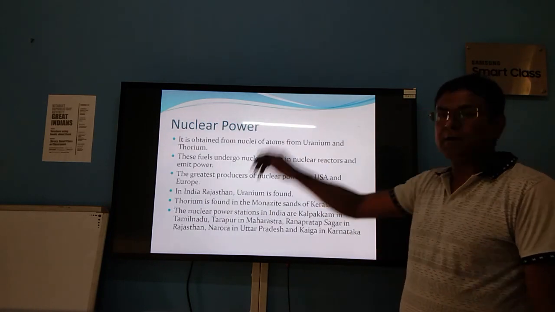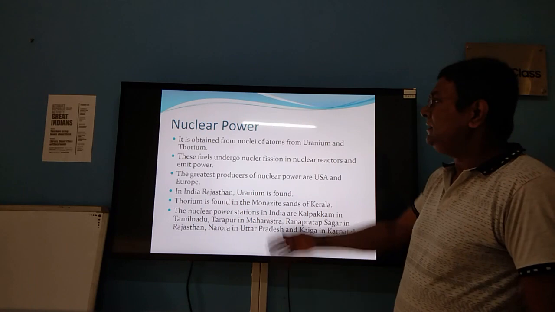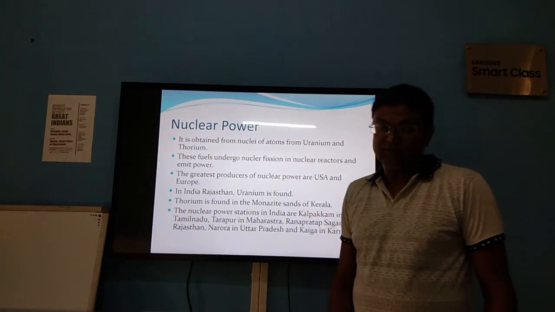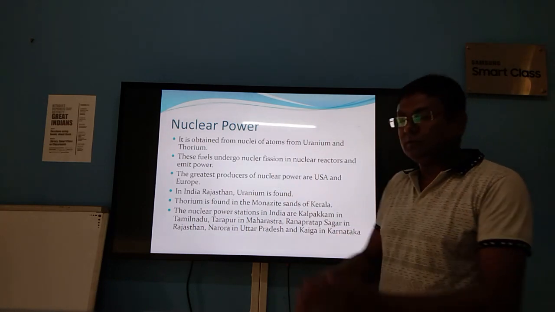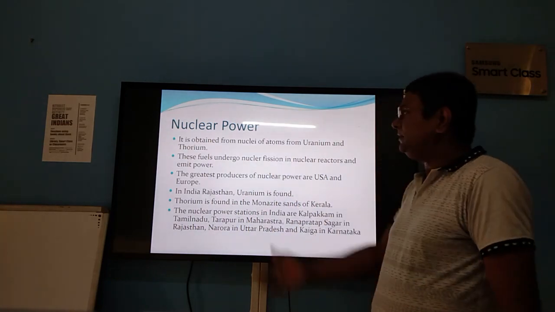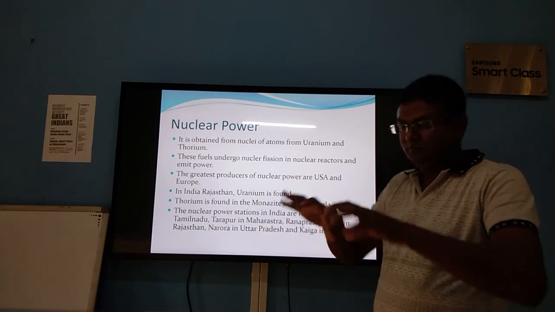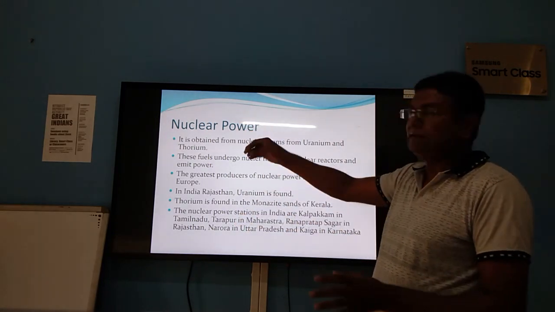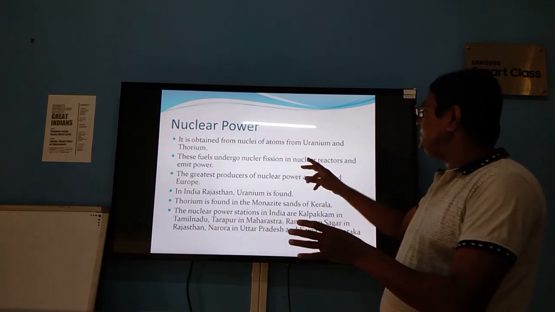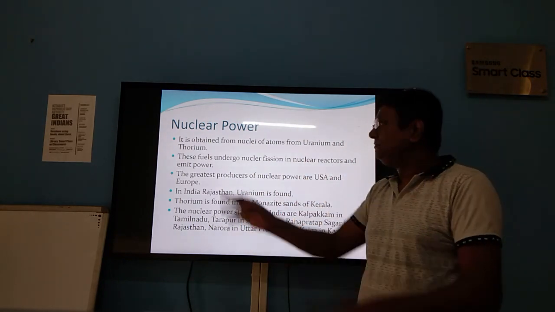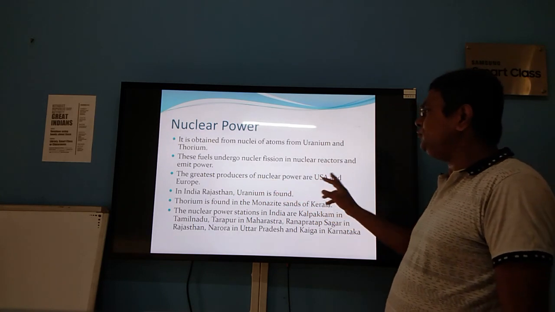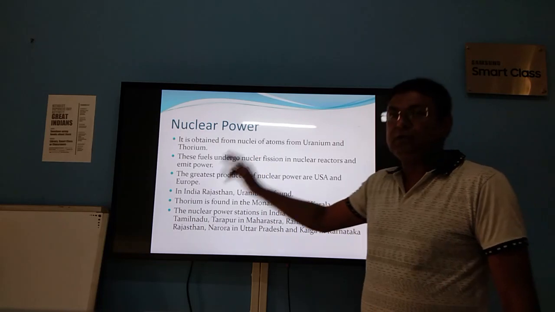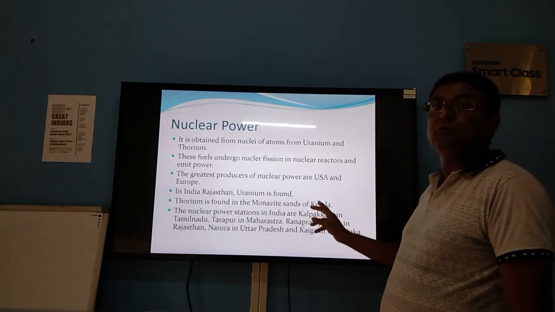Nuclear power. Nuclear power is obtained from the nuclei of atoms of uranium and thorium. Both minerals are found in our country. These fuels undergo nuclear fission. We add these fuels into nuclear reactors, which emit power. The greatest producers of nuclear power are USA and Europe. In India, uranium is found in Rajasthan and thorium is found in the monazite sands of Kerala.